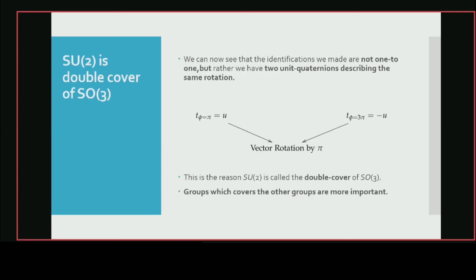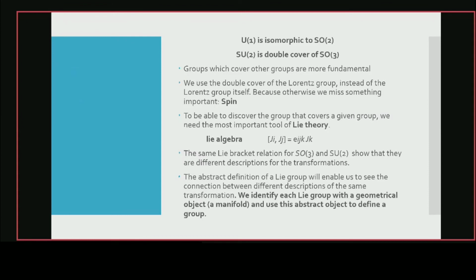So we saw that two different quaternions correspond to the same element in the SO3 group. That is, phi equals pi and phi equals 3 pi correspond to the same rotation. So that's why SU2 is a double cover of SO3. So two elements of SU2 map to one element of SO3. This is an important result: U1 is isomorphic to SO2 and SU2 is a double cover of SO3.